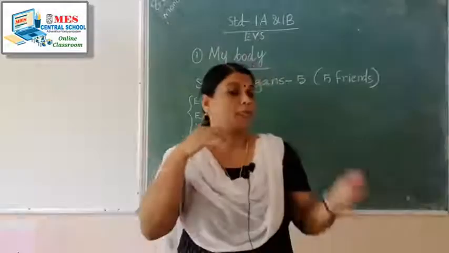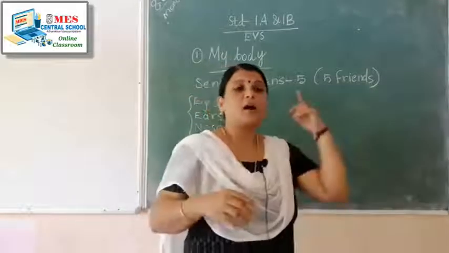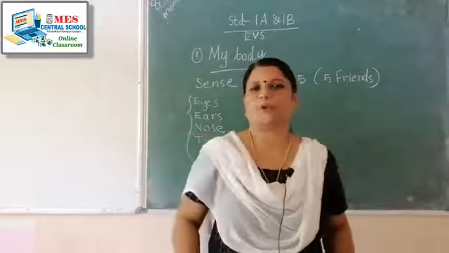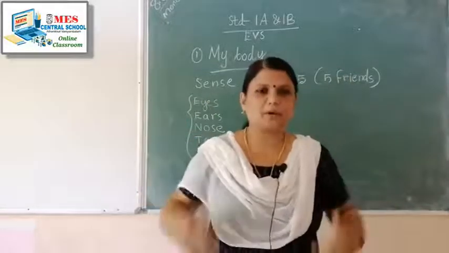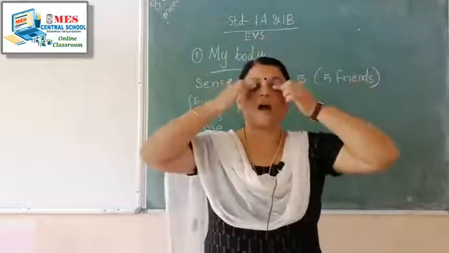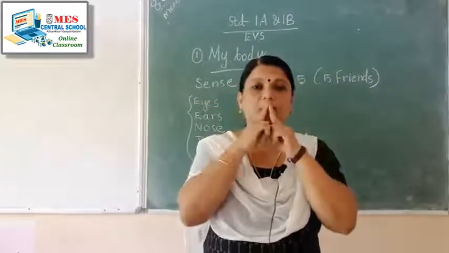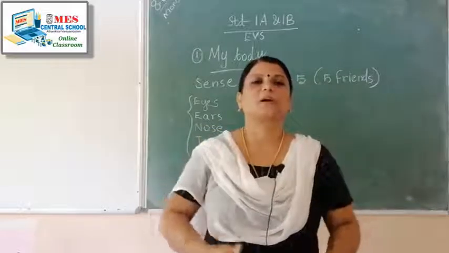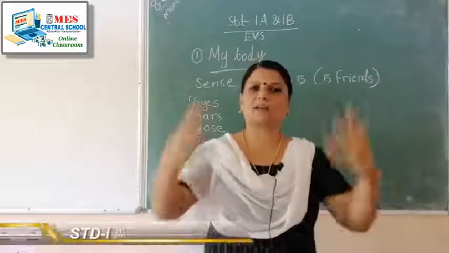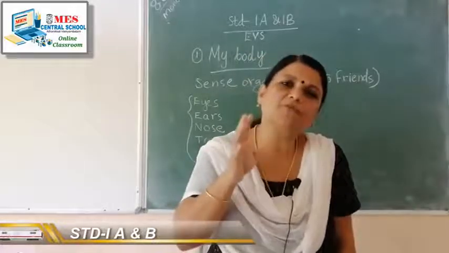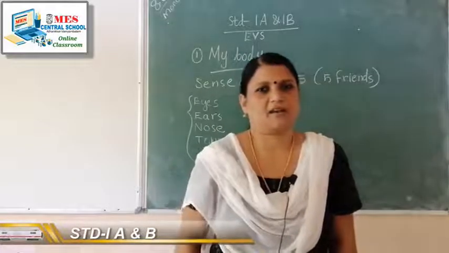Okay, so we discussed the body parts, the external body parts and also internal body parts. In the external body parts, you already studied from Montessori our head, ears, eyes, face, mouth, neck, chest, hands, stomach, legs, etc. are the external body parts, and all the external body parts have their own function.